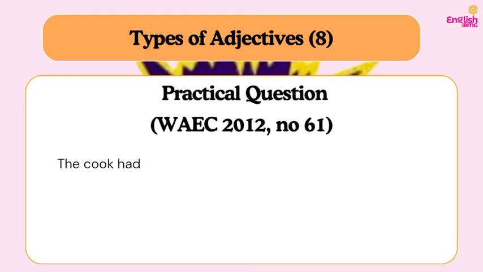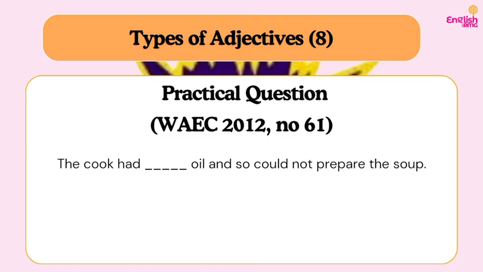So let's consider another question, which is question 61 from WAEC 2012. So we have: the cook added dash oil and so could not prepare the soup. So the first thing is to look at the noun. Is it count or non-count? Oil is a non-count noun, of course. Do you understand? So now the context. Does the context suggest that it is enough or it is not enough? The context says that so could not prepare the soup. So that means it is not enough.